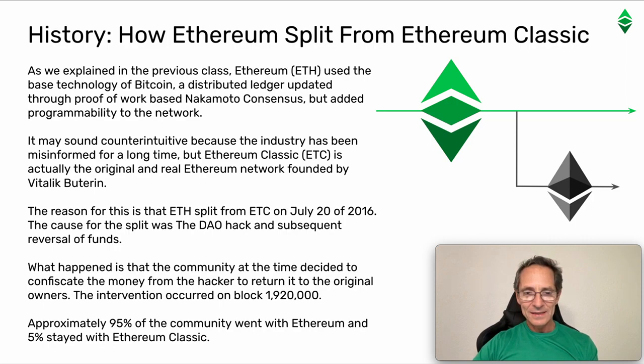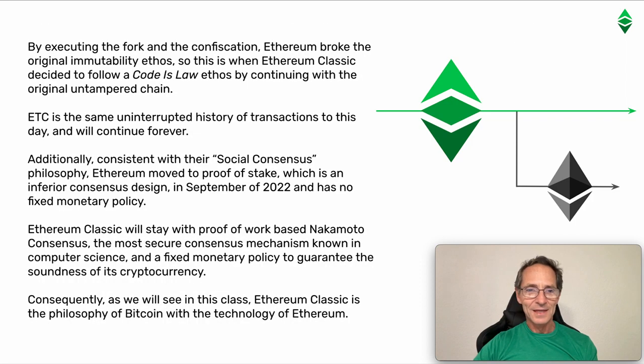What happened is that the community at the time decided to confiscate the money from the hacker to return it to the original owners. The intervention occurred on block 1,920,000. Approximately 95% of the community went with Ethereum and 5% stayed with Ethereum Classic. By executing the fork and the confiscation, Ethereum broke the original immutability ethos.